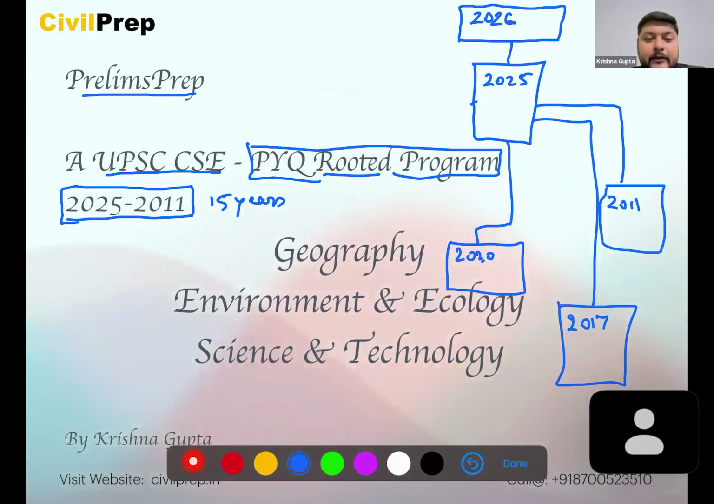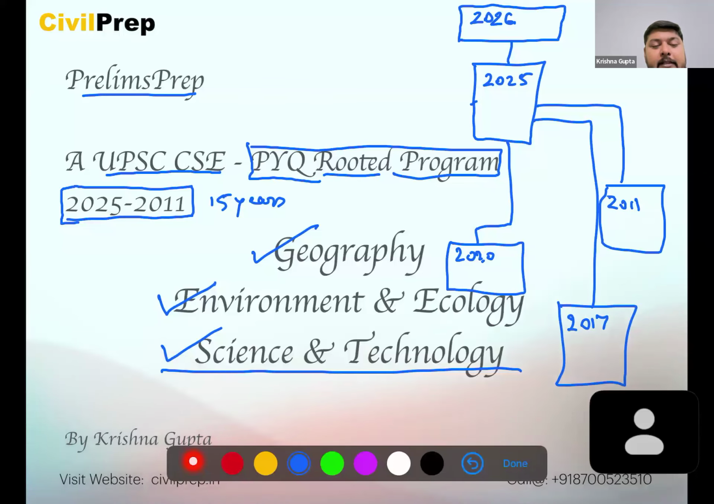So this program will cover geography, environment and ecology, and science and technology. Not only this, but other subjects like history, polity, governance, economics, etc. will also be covered in future. And guys, just wait for a few days. We'll also be starting CSAT programs under the banner of PrelimsPrep. That will be CSAT prep here.